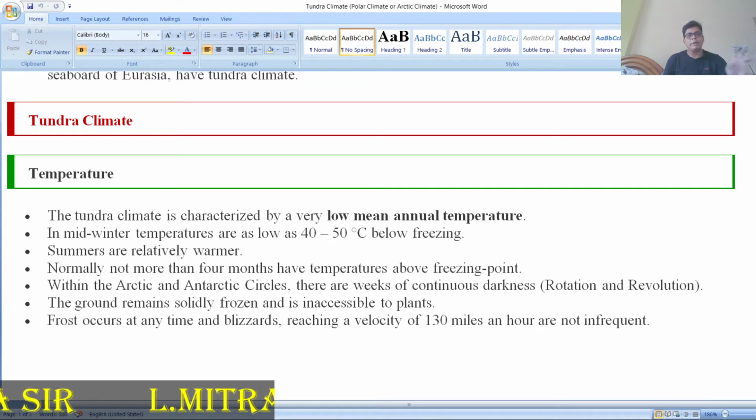This climate can be divided into only two seasons, winter and summer. The tundra climate is characterized by a low mean annual temperature.